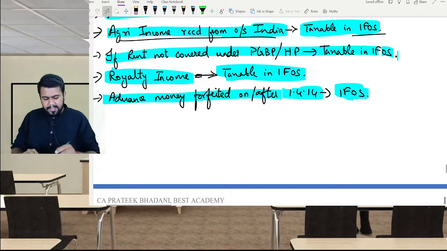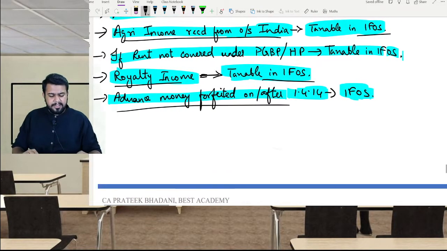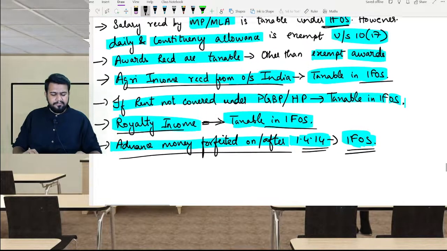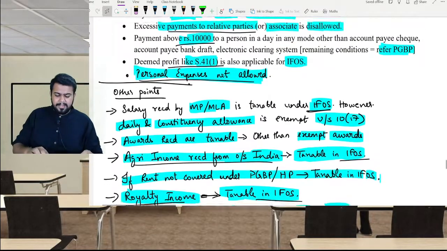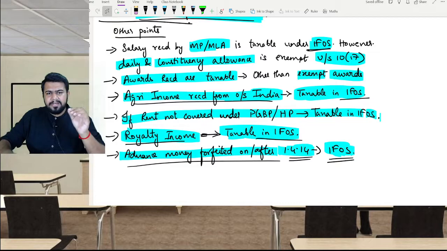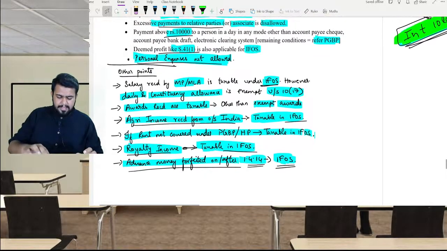Next, royalty income is taxable under income from other sources. Advance money forfeited, if it is on or after 1/4/2014, is taxable under income from other sources. And remember very carefully, royalty income and dividend income, even if it is the main business of the assessee, will still not be taxable under the PGBP head of income, it will be taxable under IFOS. So don't make that mistake.